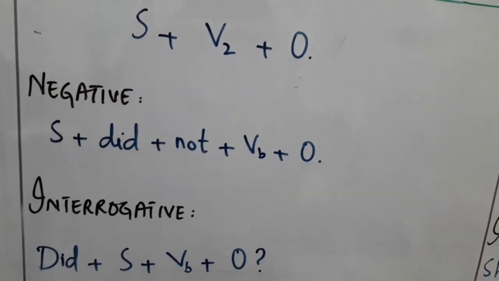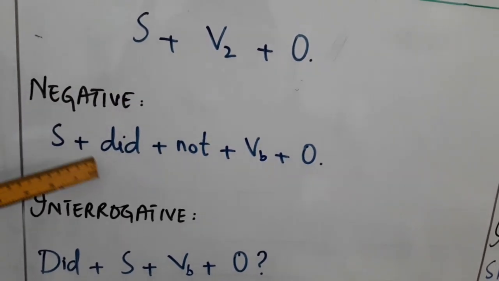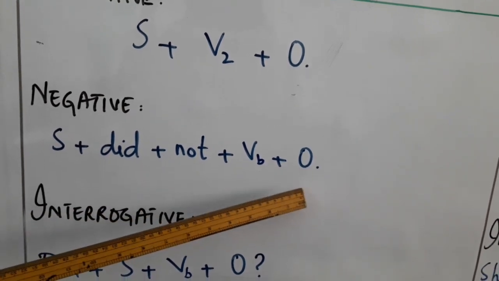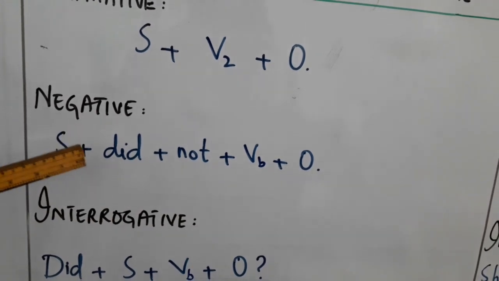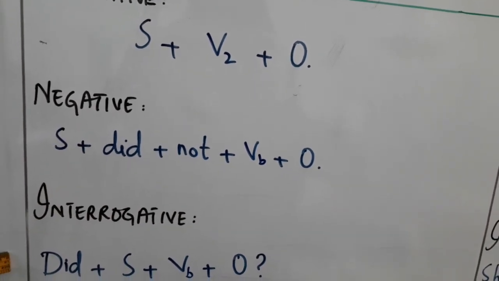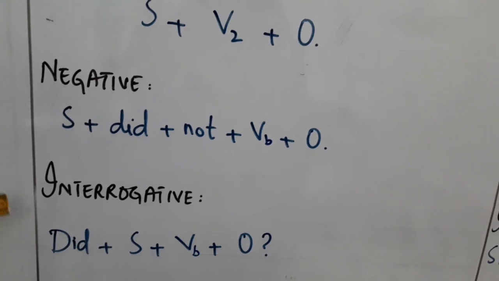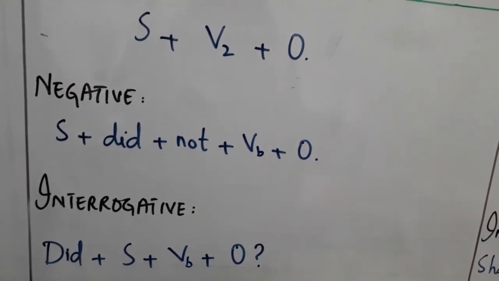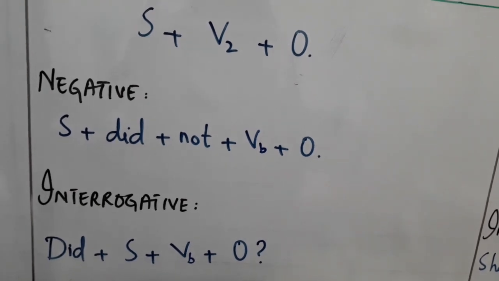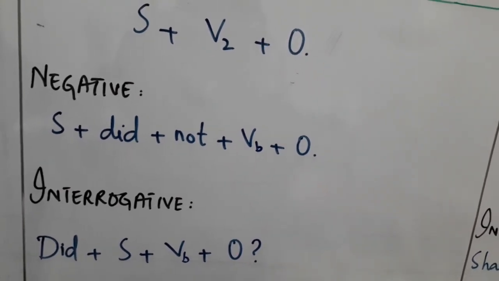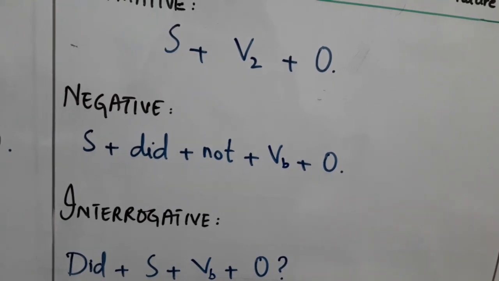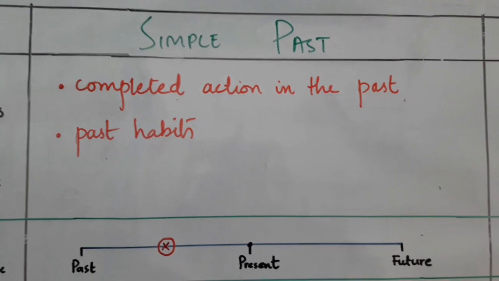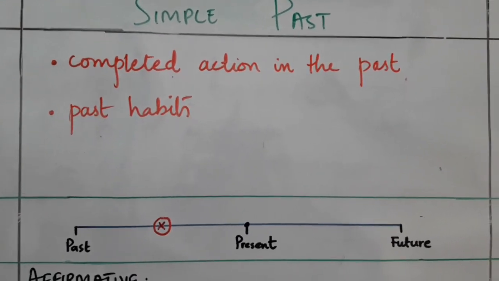The structure of negative sentences: subject plus did, then not, then base form of verb, and then object. Did is also used in interrogative sentence but before subject. In interrogative sentence, did, then subject, then base form of verb, and then object. And don't forget to put question mark at the end of the sentence. Hope you have understood well about simple past tense. Any action that is done in the past comes in simple past tense.